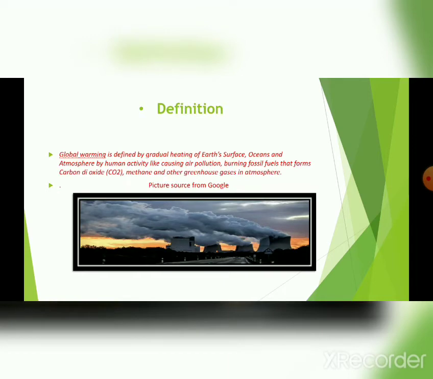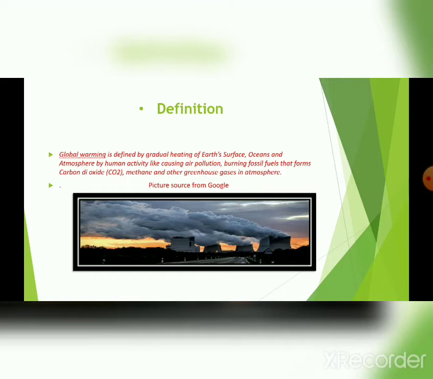The definition of global warming. Global warming is defined as the gradual heating of Earth's surface, oceans, and atmosphere by human activity, like air pollution and burning fossil fuel, that forms carbon dioxide, methane, and other greenhouse gases in the atmosphere. The definition is very clear: global warming means gradually heating of Earth's surface and increasing its temperature.